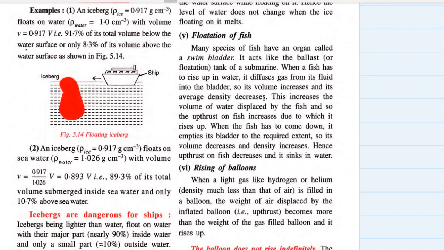Flotation of fish. ये फिशेस के पास ना स्विम ब्लैडर होता है. जैसे सबमरीन के पास बैलास्ट टैंक्स होते हैं, फ्लोटेशन टैंक्स, वैसे ही फिशेस के पास स्विम ब्लैडर होता है. जब फिशेस को ऊपर आना होता है, it diffuses gas from the fluid into the bladder and the volume of the fish increases and its average density decreases and it rises above. And when the fish wants to go deep, it expels all the gas outside, it empties its bladder so that its volume decreases and density increases, and the upthrust on the fish also decreases and it sinks in the water.